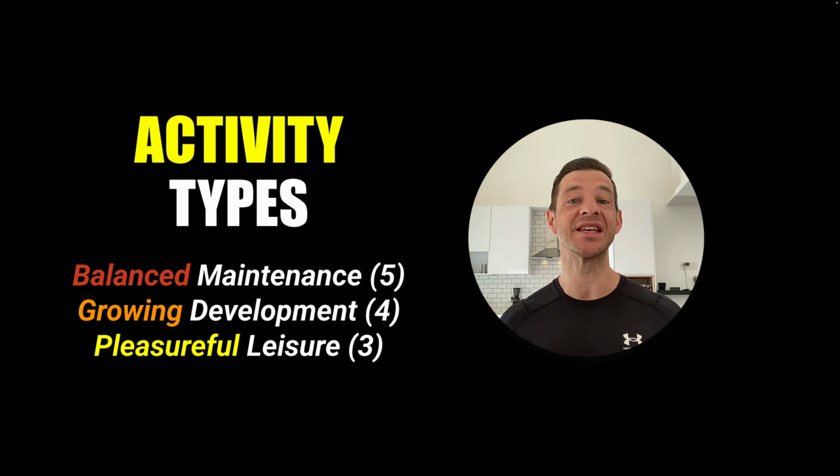This is Lorenzo, and this is the Lifestyle Design Taxonomy video series, lesson number 3. It's on our 3 activity types. All 12 universal activities of life will either be an activity of maintenance, development, or leisure.